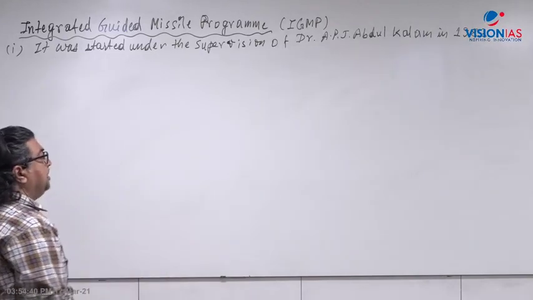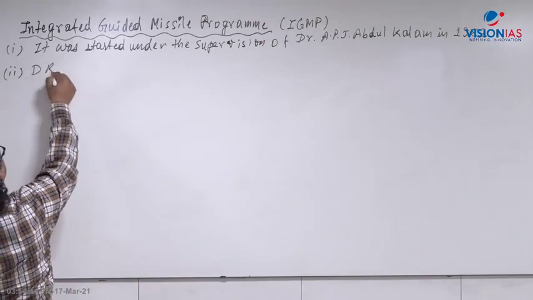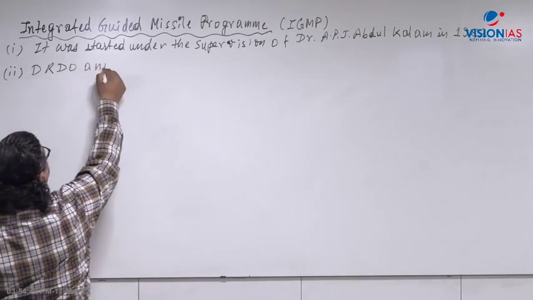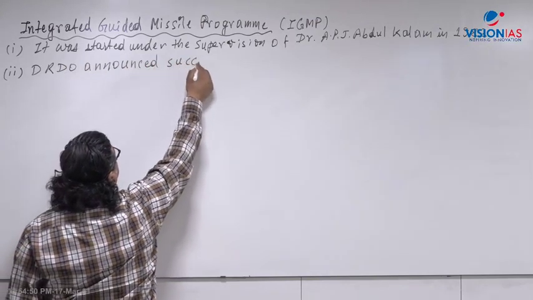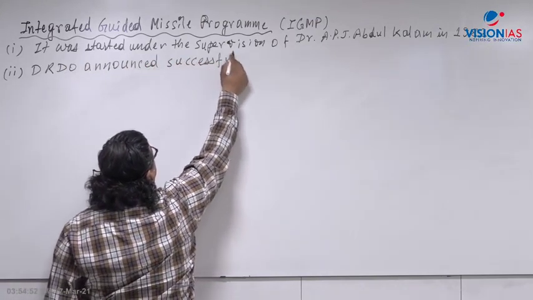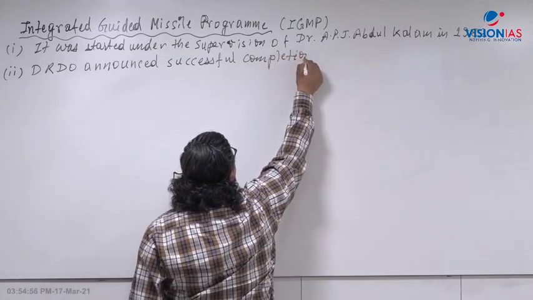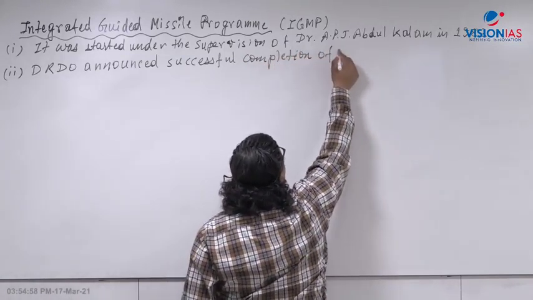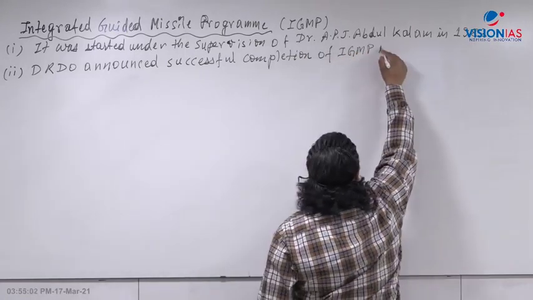So in 1983 it was started, and recently DRDO has announced successful completion of the IGMP program in 2008.